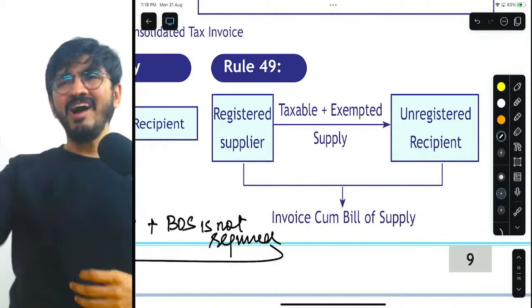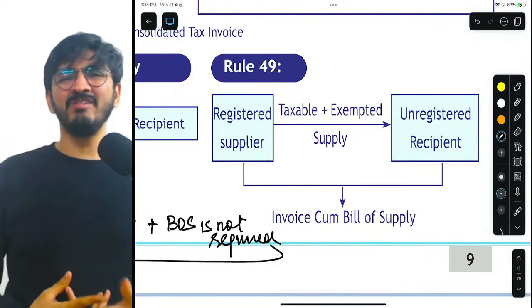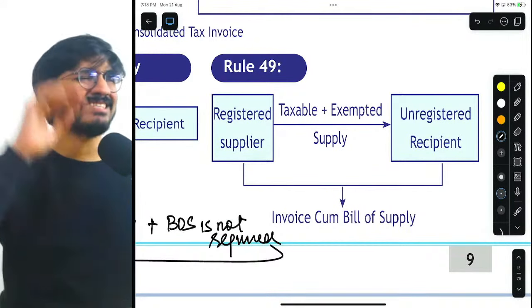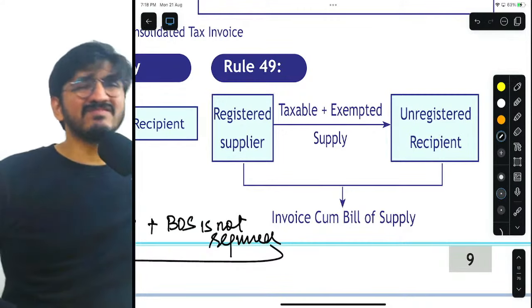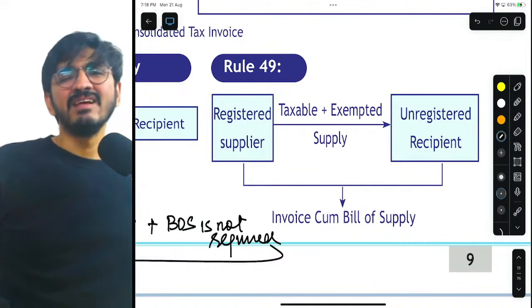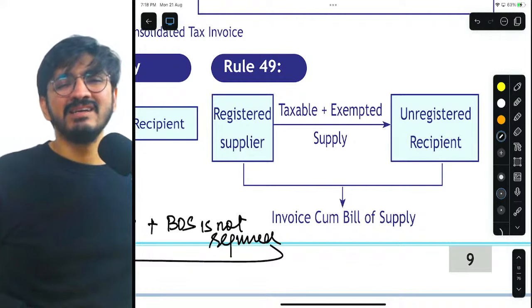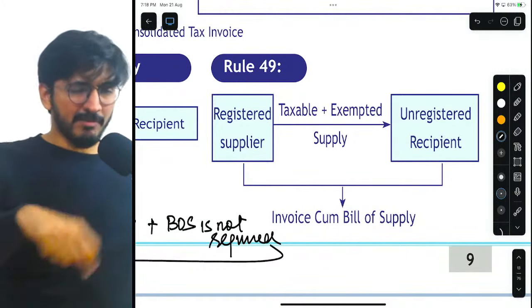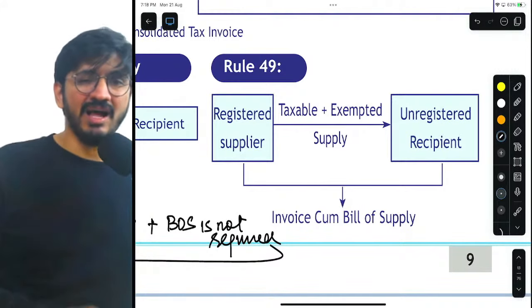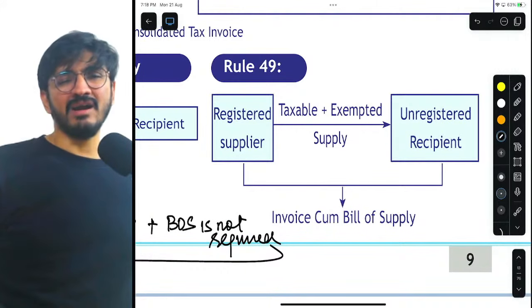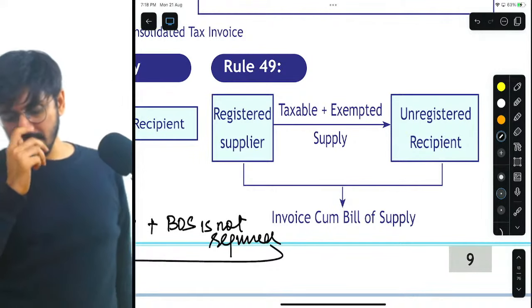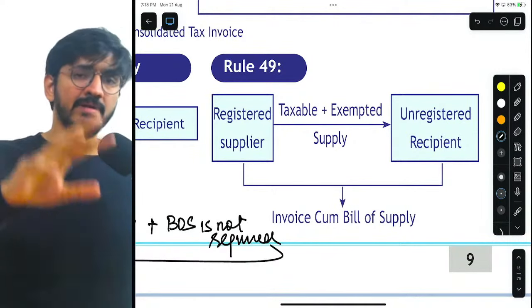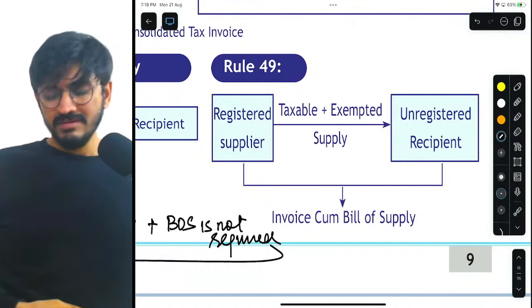Now, the recipient is saying, what different documents are you giving me? Sometimes you give me a tax invoice, sometimes you give me a bill of supply. You decide what you want to give. Why are you giving so many papers? Am I supposed to make a boat out of it? No, no. Give me one document. So that is what intrigued the suppliers, and that is where the suggestion came in.